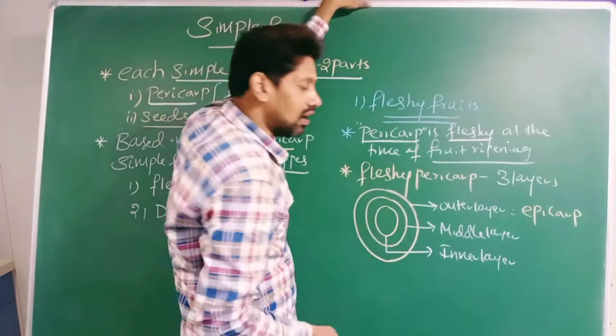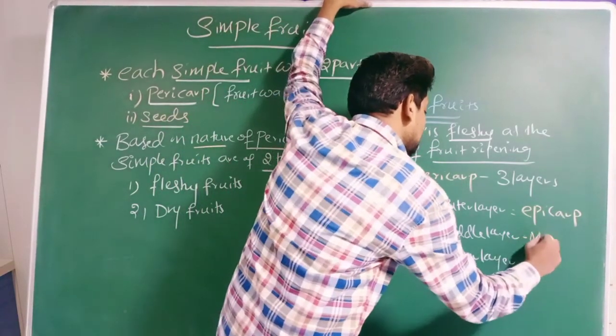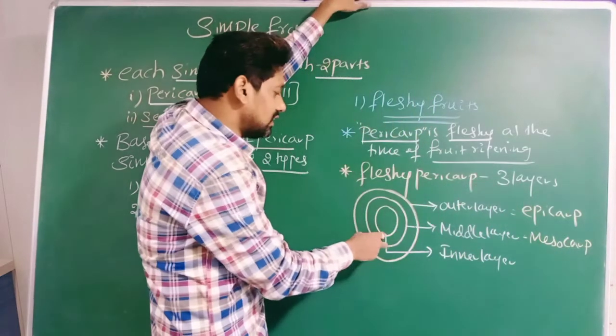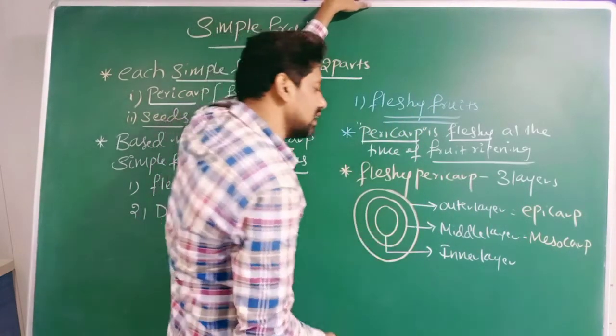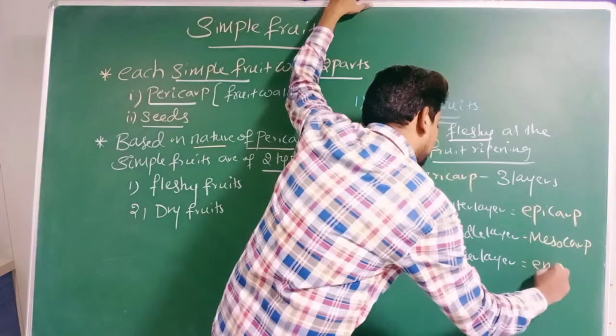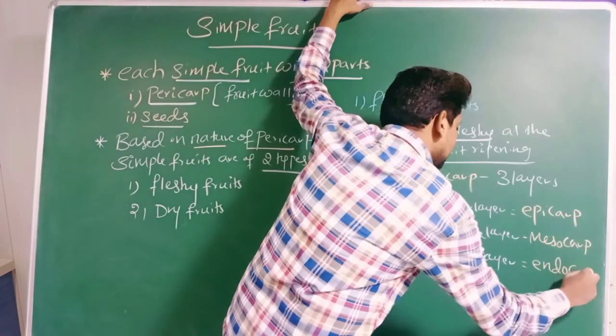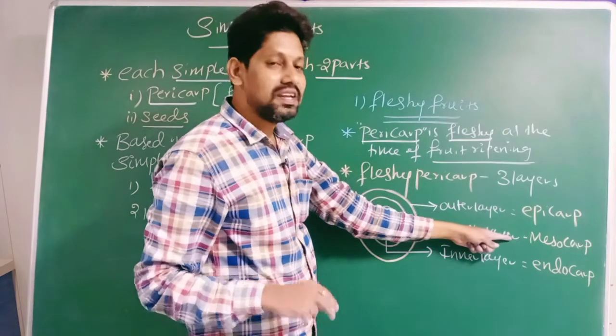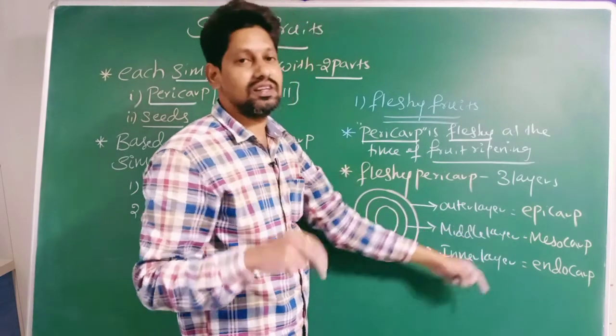The middle layer of pericarp is called mesocarp. Whereas the inner layer of pericarp is called endocarp. What is it called, sir? Endocarp. Name itself indicates epi, outside, meso, middle, endo, inside.